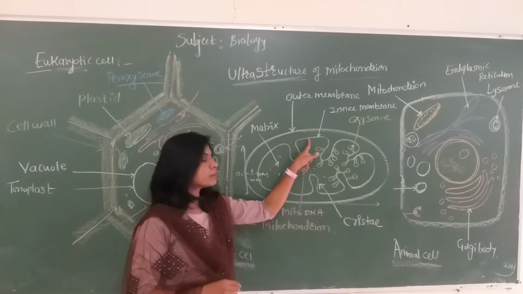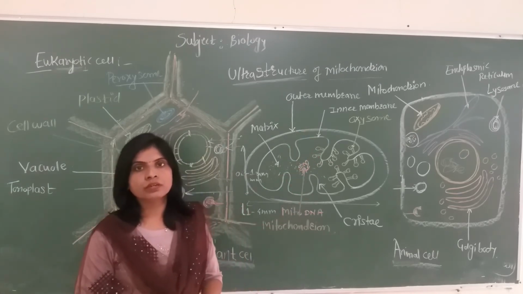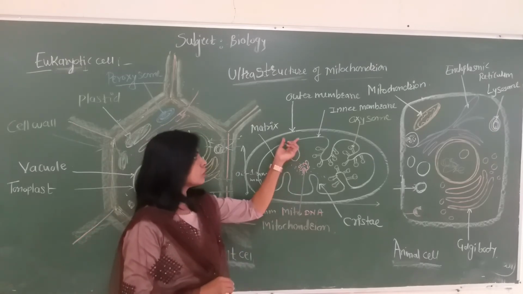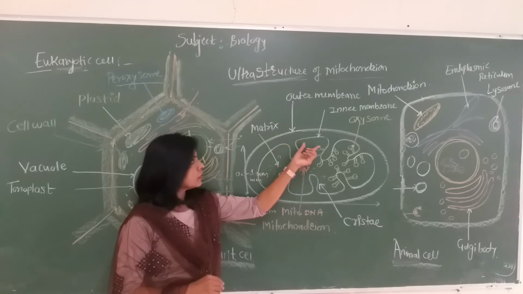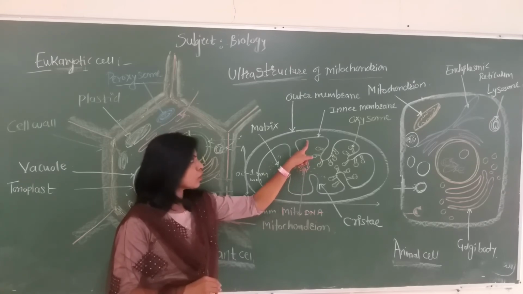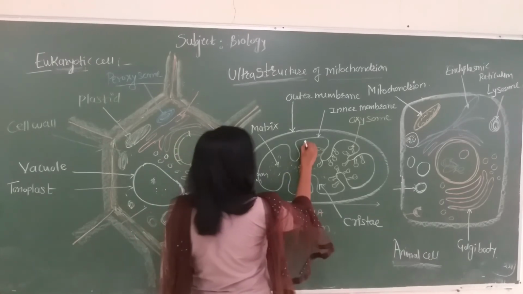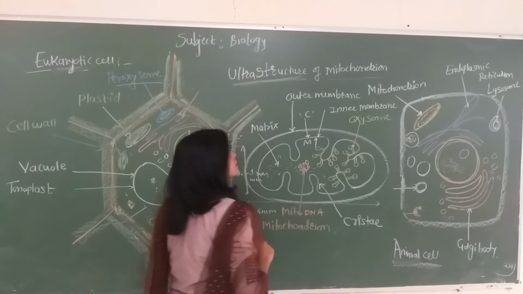In between the two membranes of the mitochondria, the space present is called the outer chamber, where the acetylation reaction takes place during food oxidation. So it is called the site of acetylation, or connecting link between glycolysis and Krebs cycle. The inner membrane undergoes infolding. The surface of the inner membrane facing toward the inside is called the M surface, and the surface facing toward the outer side is called the C side.